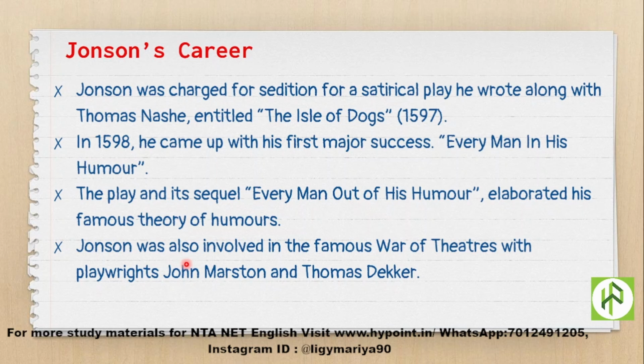And Jonson was also involved in the famous War of the Theatres with playwrights like John Marston and Thomas Dekker. These 3 people, Ben Jonson, John Marston and Thomas Dekker, were involved in the famous War of the Theatres. So what is the War of the Theatres? Let's see.